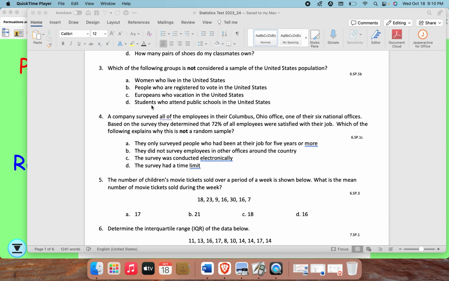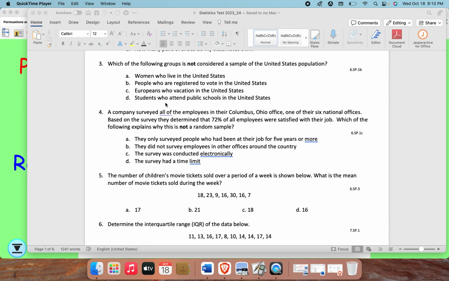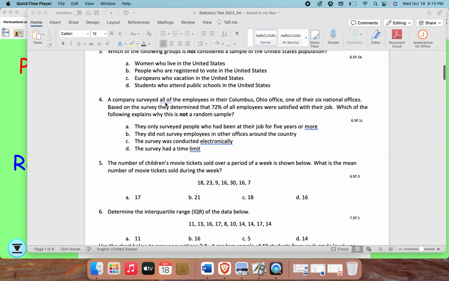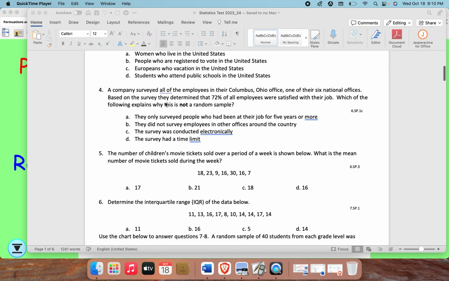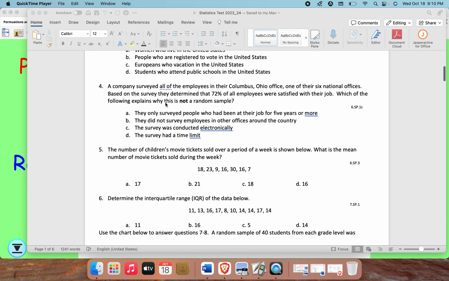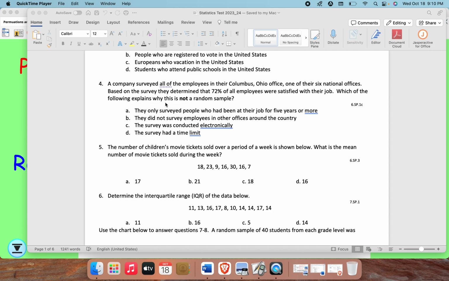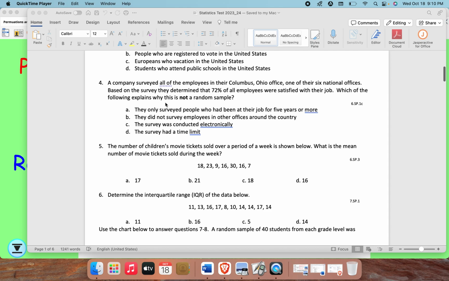3. Which of the following groups is not considered a sample of the United States population? A. Women who live in the United States. B. People who are registered to vote in the United States. C. Europeans who vacation in the United States. D. Students who attend public school in the United States.